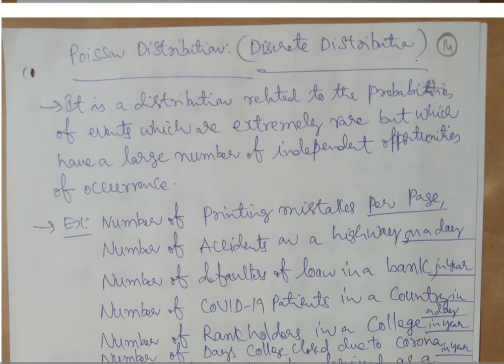So in Poisson distribution, we are going to have events which are going to occur very rarely, meaning that the probability of the events is going to be very small. At the same time, the number of independent events or opportunities, the sample space, is going to be very high compared to binomial distribution. So how do you figure out whether a given problem or situation can be considered a Poisson distribution? The important key factor here is, as underlined, we have some certain time period or some region or some location which we can identify in every problem.